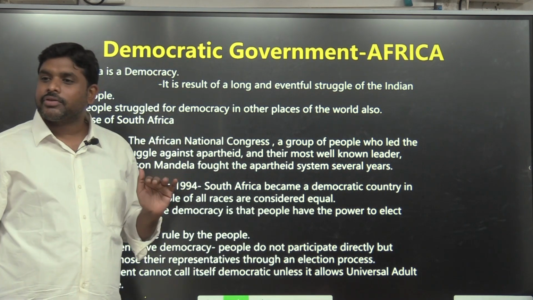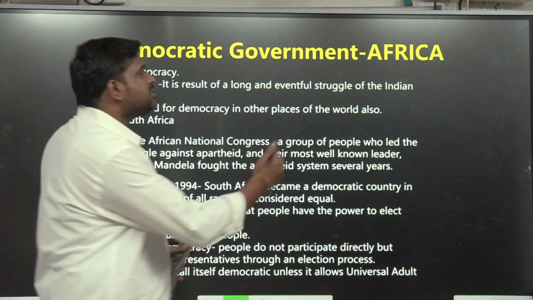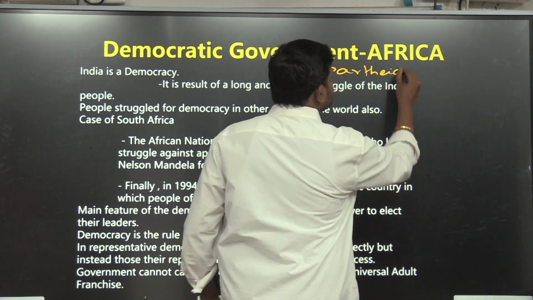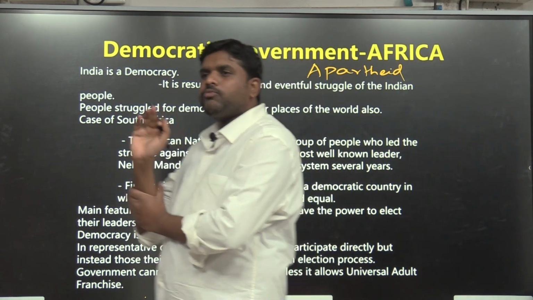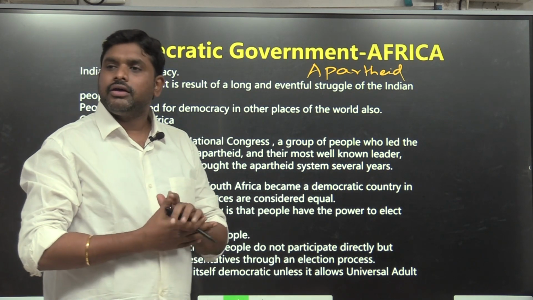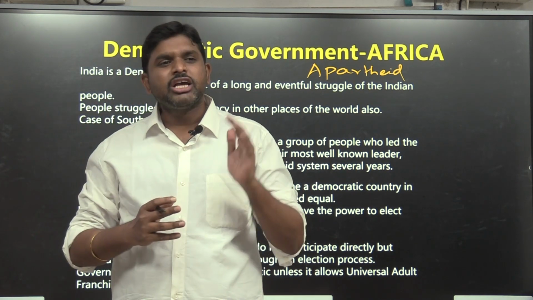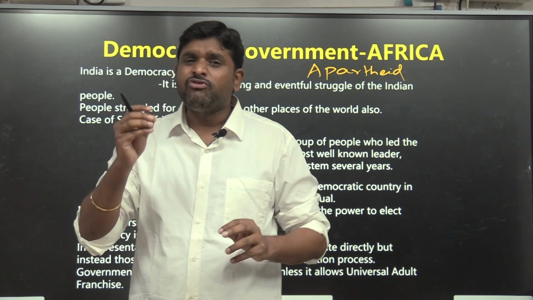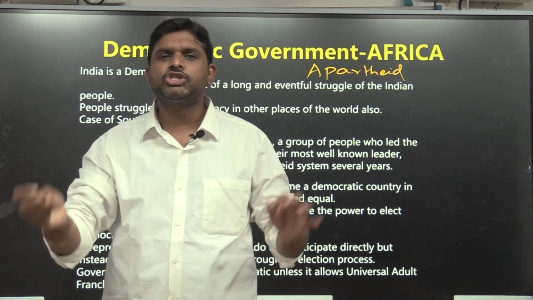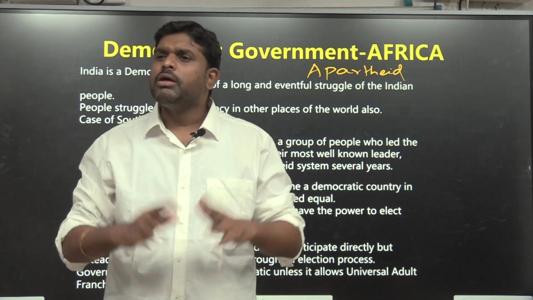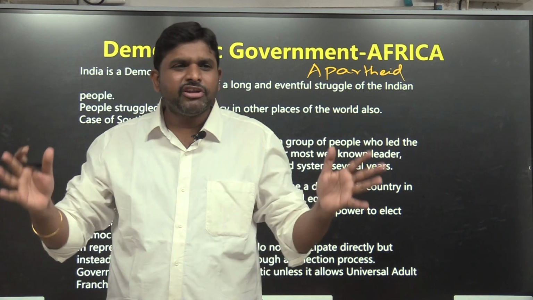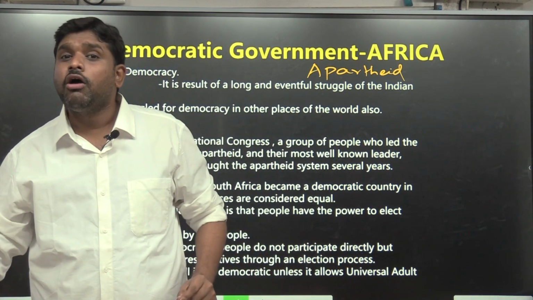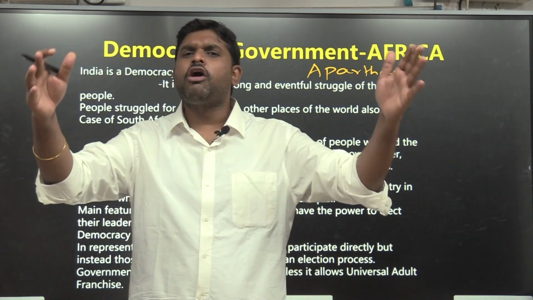South Africa is badly notorious. Why, sir? There is a regime called the apartheid regime. What is this apartheid regime? Based upon the color, based upon the race, the highest level of discrimination is called apartheid. How? People are differentiated and discriminated, like black people should walk on the road made for them, and white people walk on the big road.